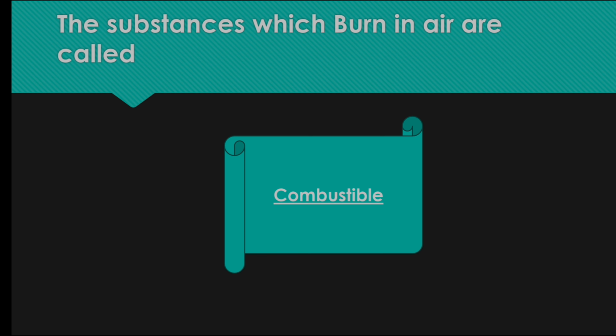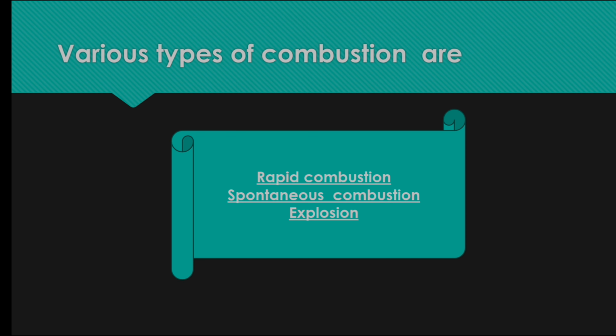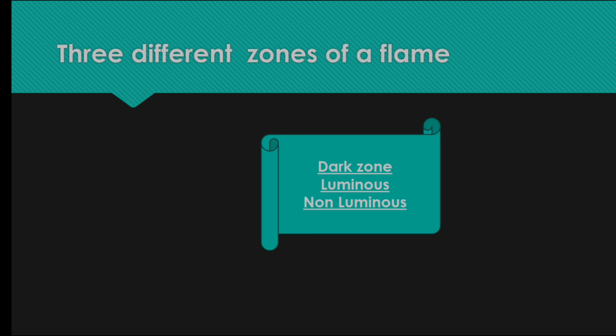The substances which burn in air are called combustible substances. Various types of combustion are rapid combustion, spontaneous combustion, and explosion. The 3 different zones of a flame are dark zone, luminous zone, and non-luminous zone.